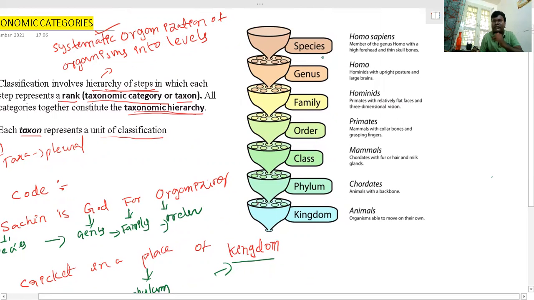Species means what, and examples, genus means what, family means what, and up to kingdom. How many organisms can be included? According to IUCN, there are 1.7 to 1.8 million organisms. All organisms can be grouped or categorized into the taxonomic hierarchy. Now let us see one by one, from species up to kingdom.